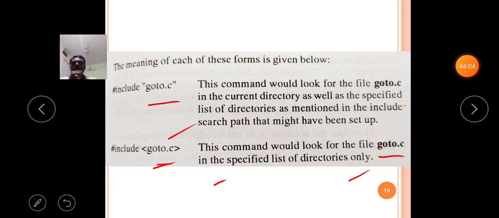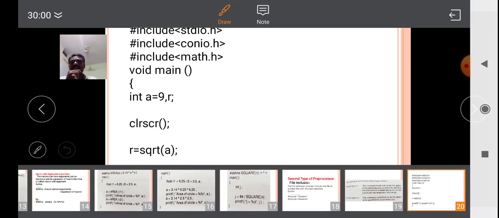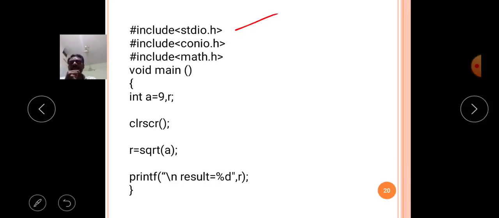Okay, so next, generally we use these file inclusion methods in programming. Here observe the program carefully. stdio.h means the standard input output header file. Then conio.h is the console input output header file, and math.h means the mathematical header file.